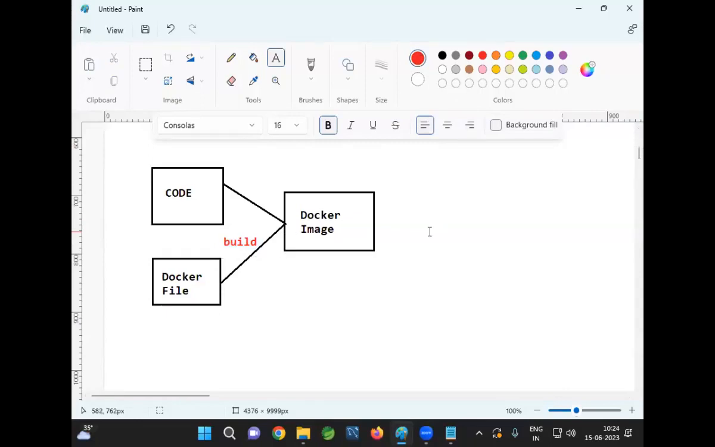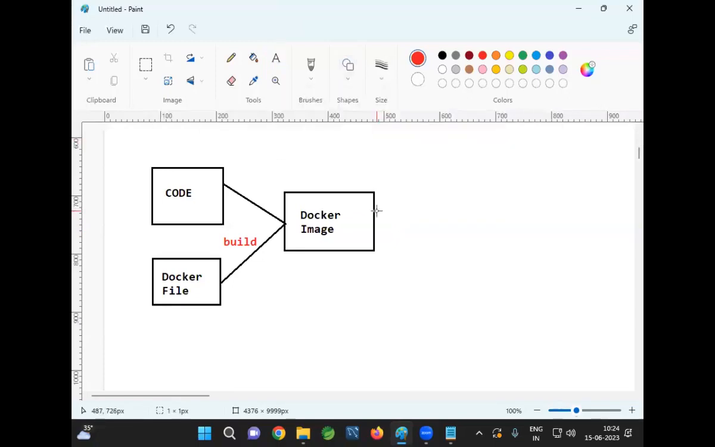What is a Docker image? Docker image contains application code plus application related softwares. Do I need to install the softwares? Docker will install the softwares. Once this Docker image is created, that Docker image we are going to store at a Docker registry.